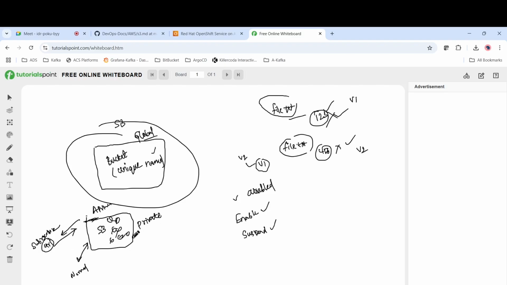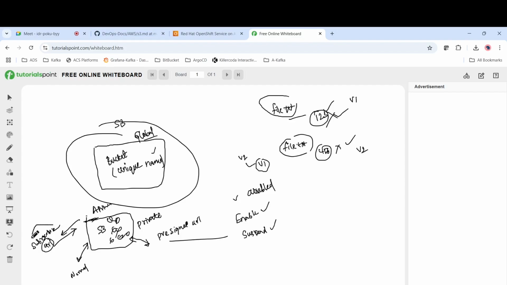Similarly, with an S3 bucket, if we have to share data only with a particular user, then we have to create a pre-signed URL. When we create a pre-signed URL, only the user who has the URL will be able to access it. If other users try to access it, they will not be able to. So if you have to give temporary access to any user, we create pre-signed URLs, and we can set the expiry in months or minutes.